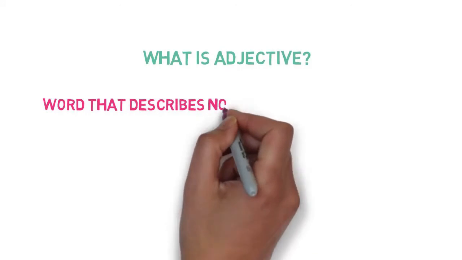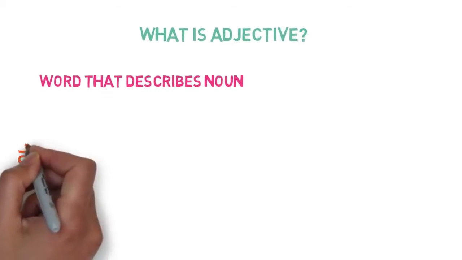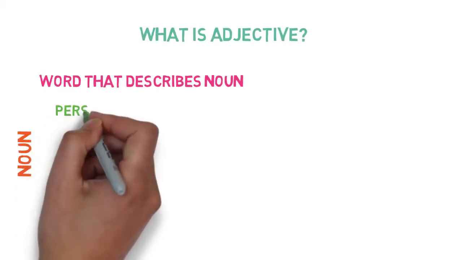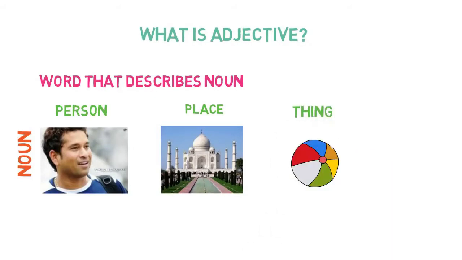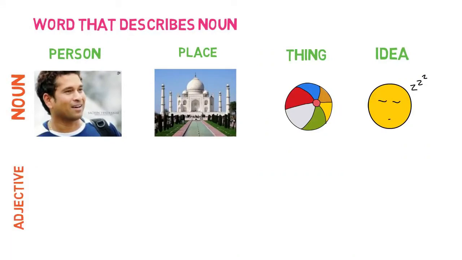First we will deal with the topic: what is an adjective? A word that describes the noun. Words that describe are called adjectives. So what are nouns? Firstly, we should know what a noun is. A noun is a person, place, thing, or idea.